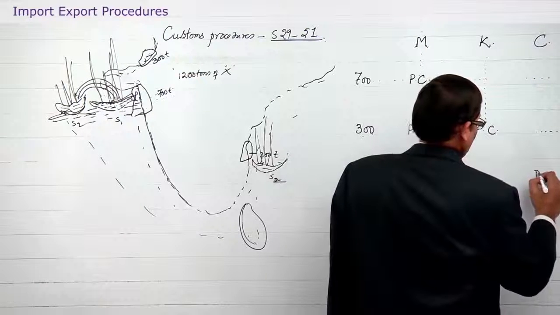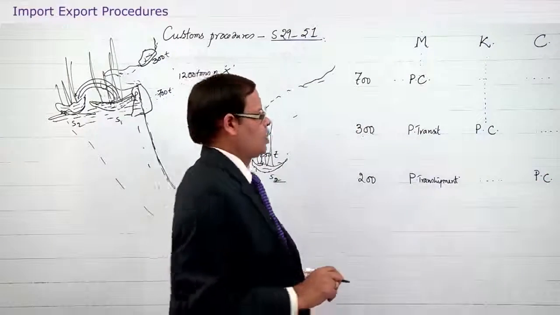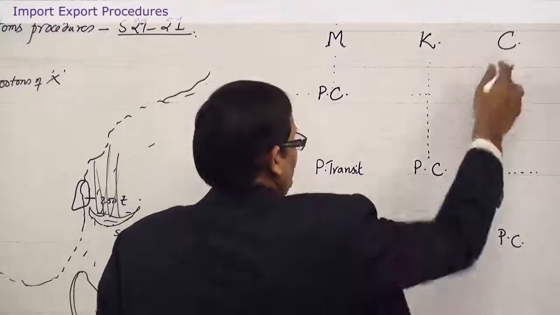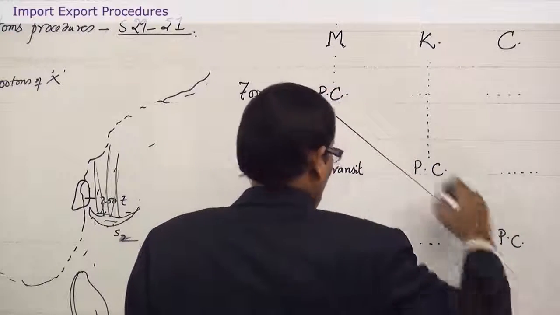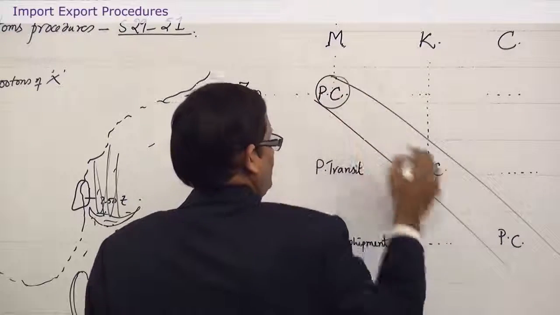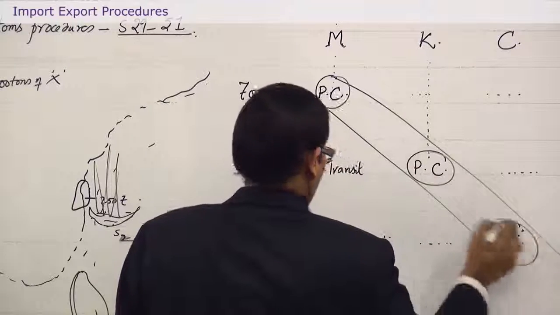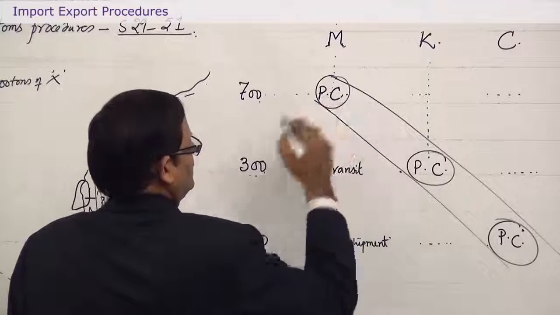This is port of clearance. Chennai is the port of clearance. So, if you see, these three are port of clearances for these. For 200 tons, this is port of clearance, 300 this, and 700 this.